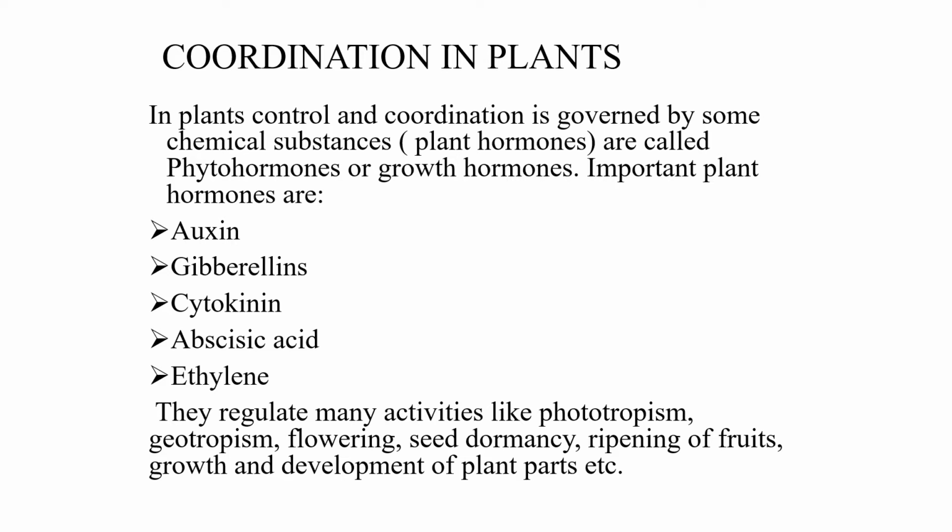Then flowering. You know sunflower faces towards light and opens its petals. Seed dormancy, that is resting condition, the dormancy is removed. Ripening of fruits, the raw condition it can be called as vegetables. When it becomes tasty, sweet in taste, then we can say the fruit is ripened. Then growth and development of plant parts.